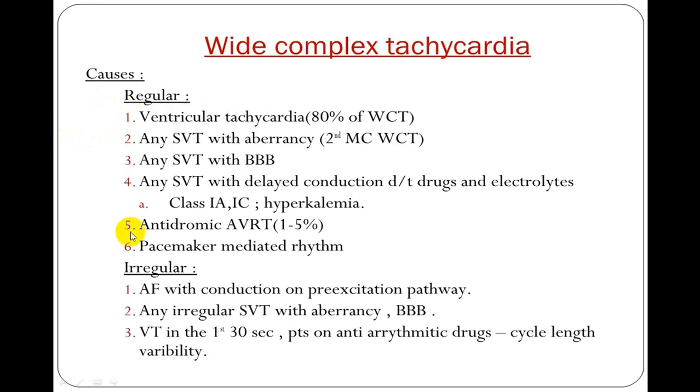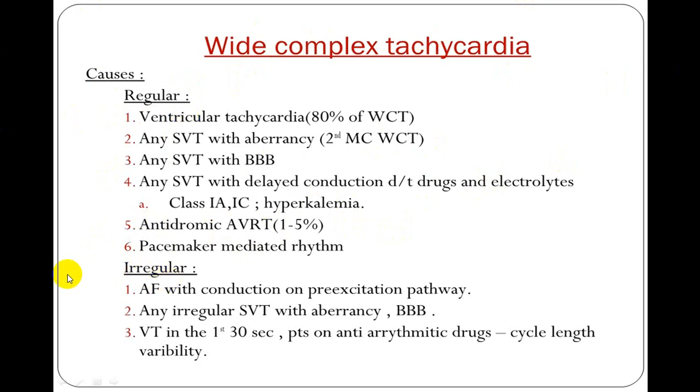And other possibilities are all these which you have to differentiate, so that you can differentiate VT from all these conditions, that is SVT with aberrancy, SVT with bundle branch block, SVT with delayed conduction because of drugs, or because of electrolyte imbalance like hyperkalemia, or because of AVRT, that is WPW syndrome with antidromic transmission, or pacemaker rhythm. In all this, you will have to differentiate from VT.